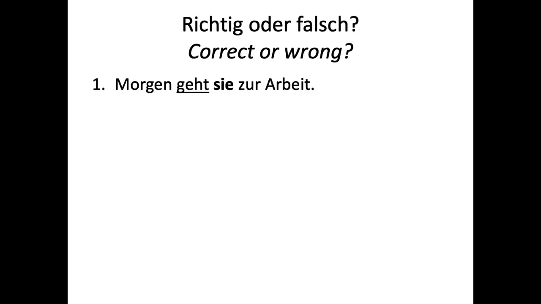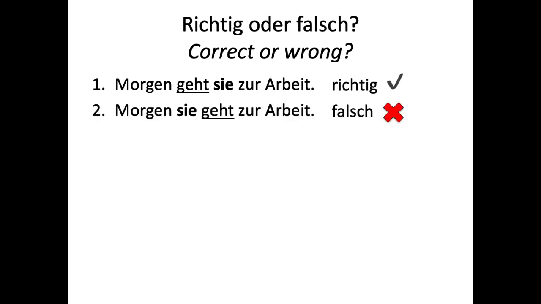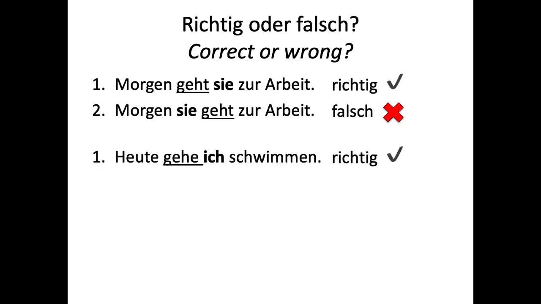Okay, so richtig oder falsch, wrong or correct. So you see, morgen geht sie zur Arbeit. That one's richtig because we've got a verb in the second position. But this one, morgen sie geht zur Arbeit, is falsch because we don't have our verb in the second position. We need to move it forward. Heute gehe ich schwimmen. That's correct. Richtig. Because we've got our verb in the second position, after that adverb. But if you said heute ich gehe schwimmen, that's similar to English, right?